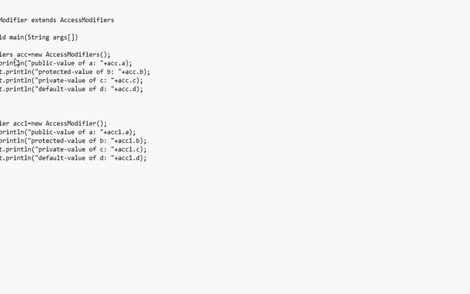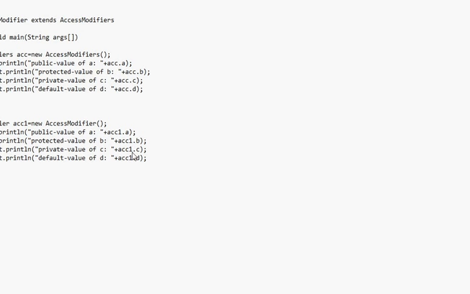If I want to access the protected member b, I have to extend that AccessModifiers class. Now it is my subclass, so first of all I have to create the object for my subclass. Then by using that object I will access these variables a, b, c, d.